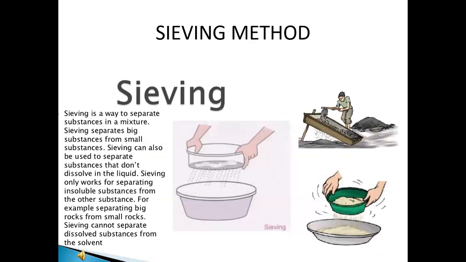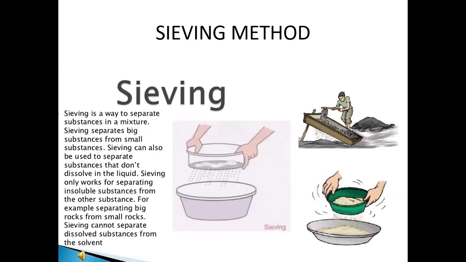Next, the sieving method. A sieve is similar to a strainer. Sieving is used when we have to separate solid particles of different sizes. For example, bran from flour, sand from gravel. Sieving is a way to separate substances in a mixture.